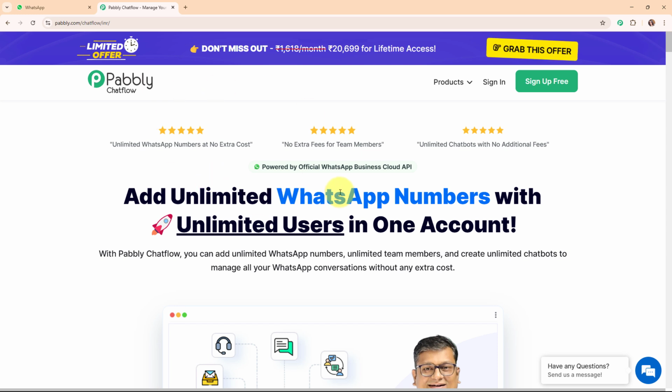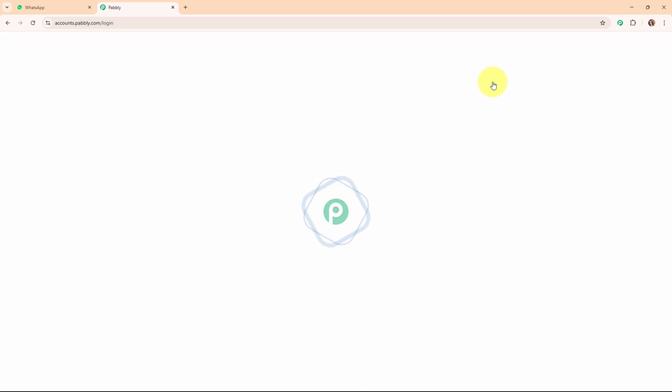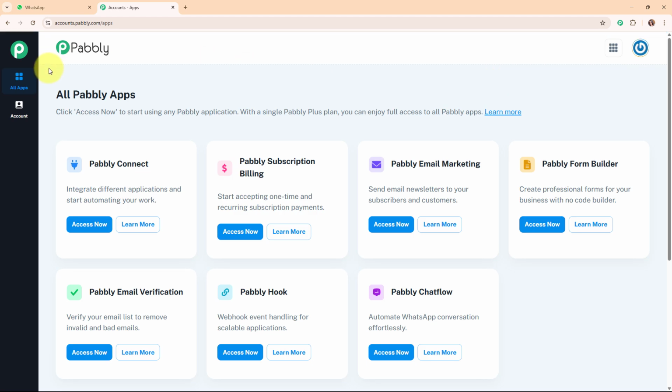Now here you can see 2 options that are sign in and sign up free. If you're a new user, click on sign up free and try Pabbly Chat Flow for free today. And if you're an existing user, then click on sign in. I'm an existing user, so I'm clicking on sign in. Now after signing in, you can see the all Pabbly apps window where you can see all the applications of Pabbly. To build a WhatsApp chatbot for my business, I'm going to use Pabbly Chat Flow, and to access Chat Flow, I'm going to click on this access now.